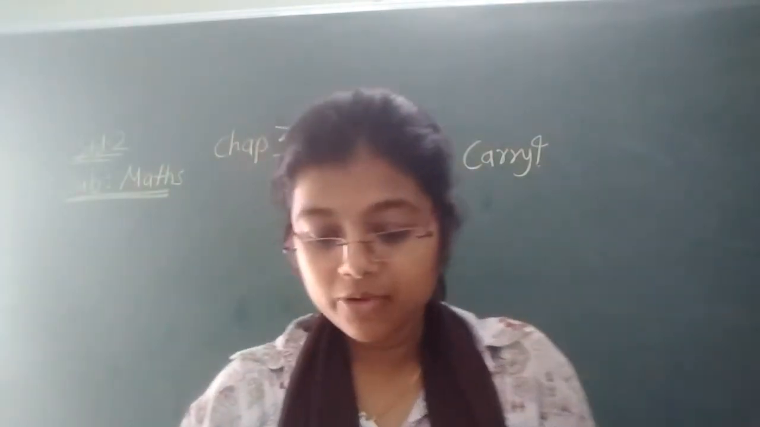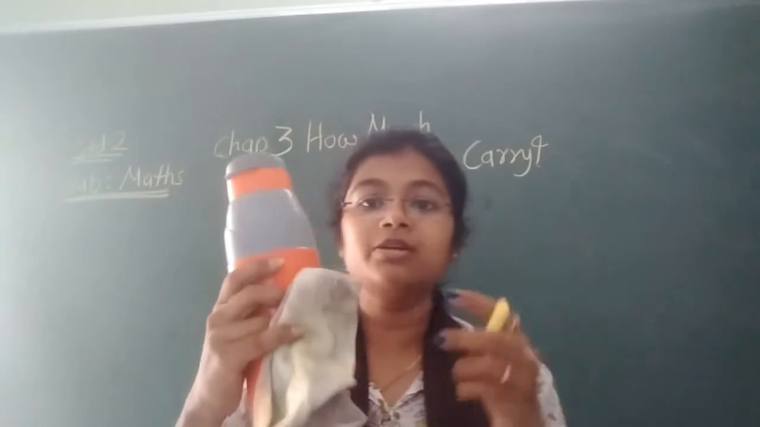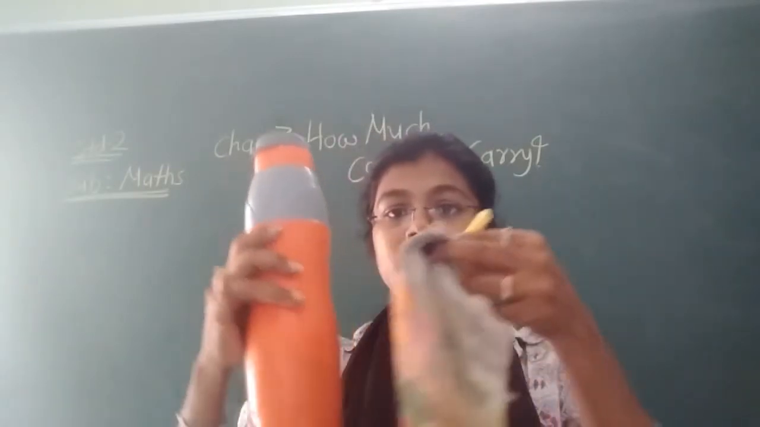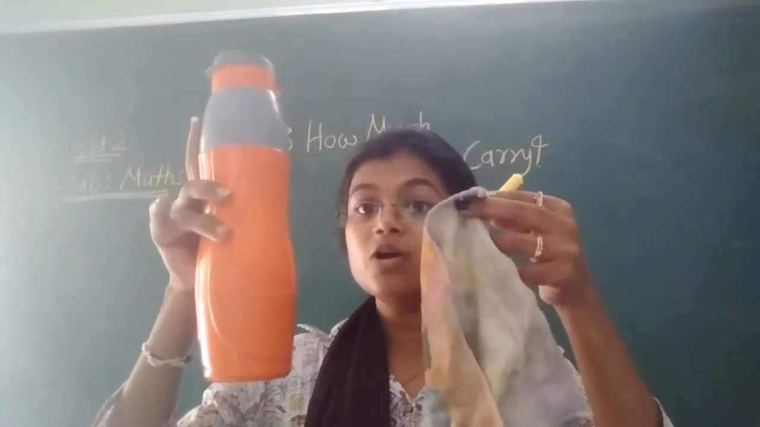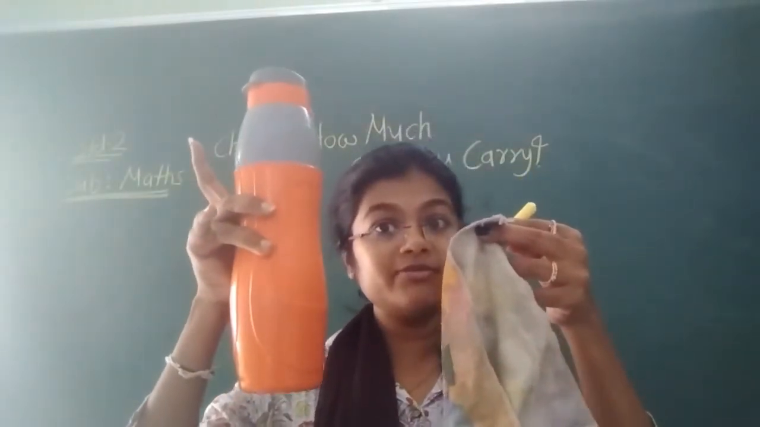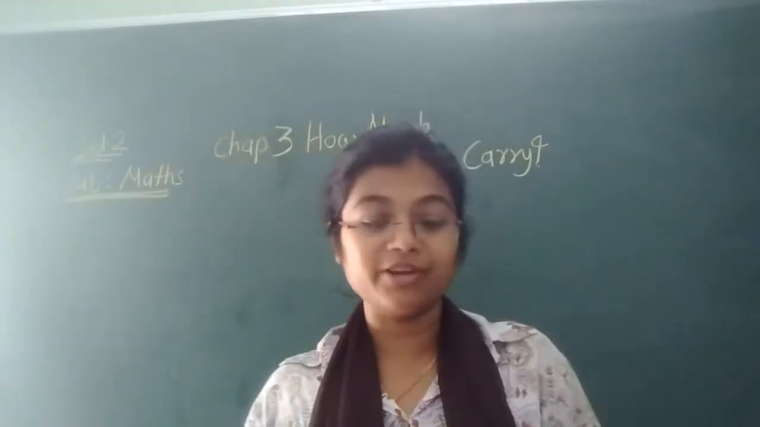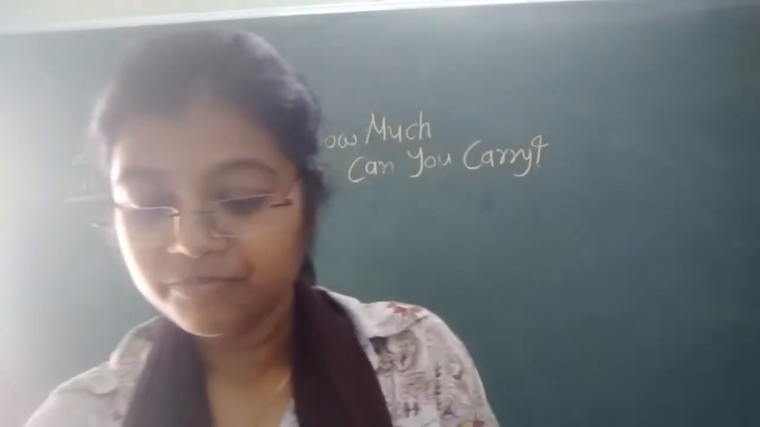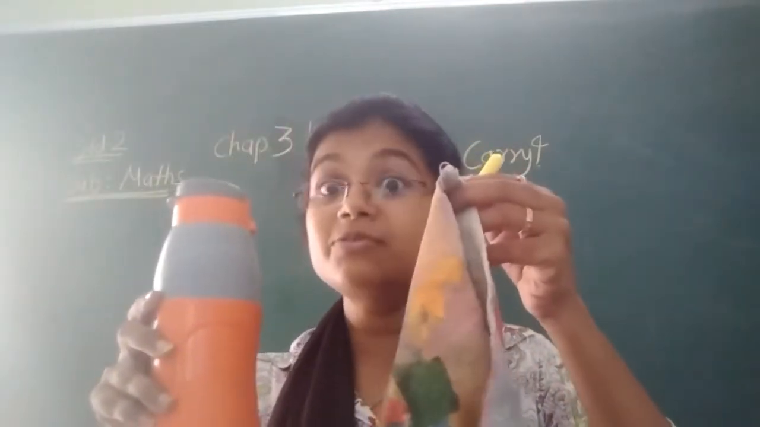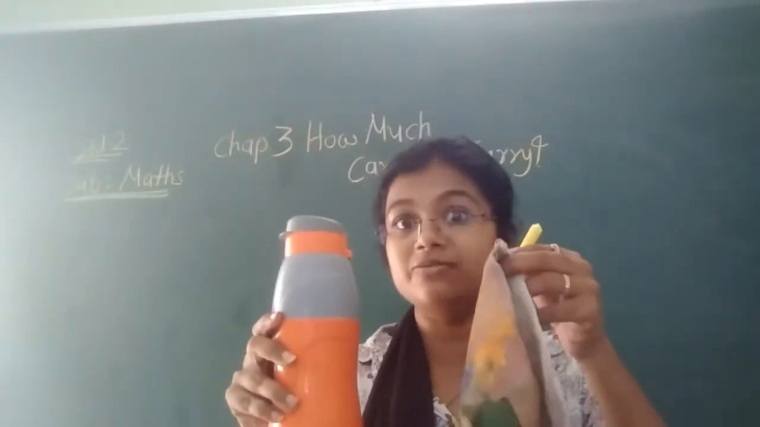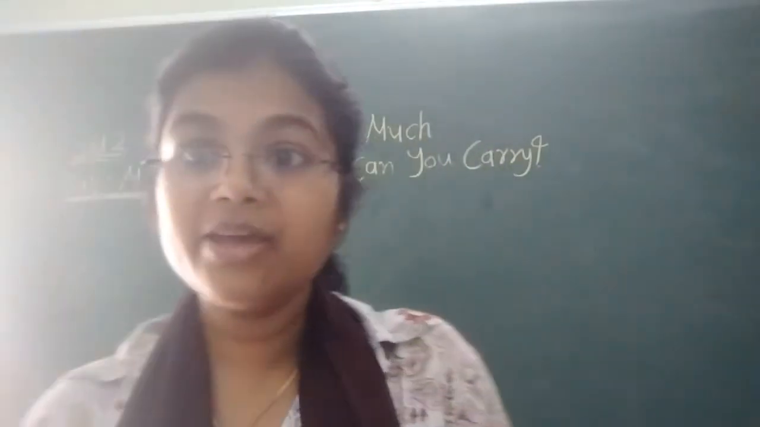For example, now I have these three objects, a chalk, a hanky and a water bottle. Now which object is the heaviest? This is the heaviest object. And this is the lightest object. Chalk is the lightest. सबसे कम वजन वाला होता है. Fine. So we are based on that.